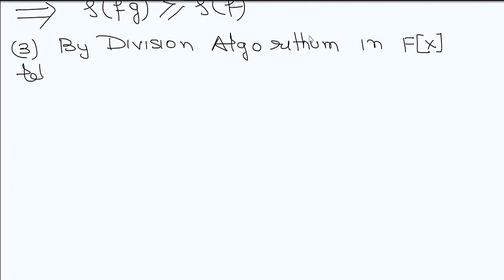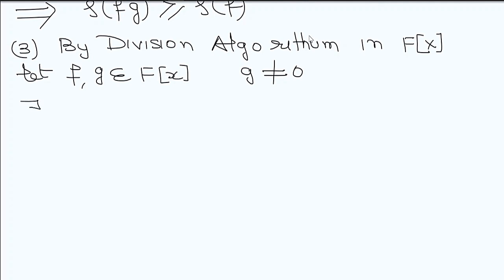Let f, g belong to F[x] and g is a non-zero polynomial.